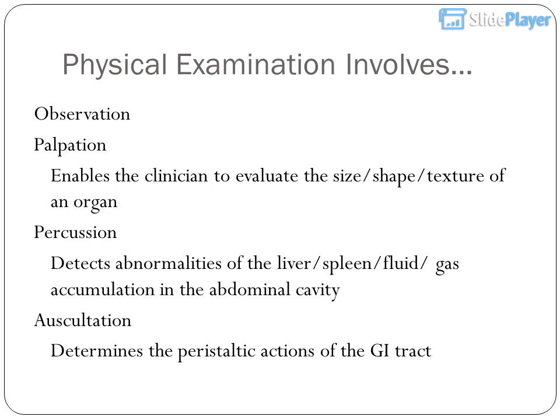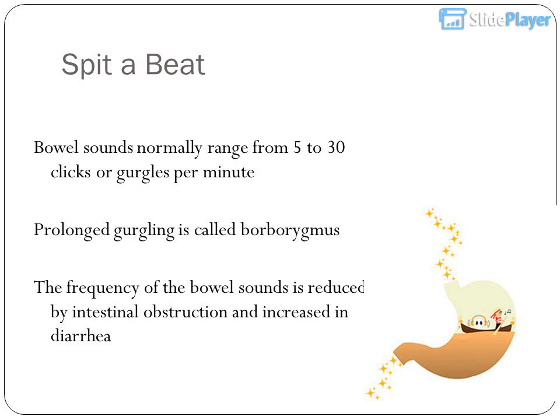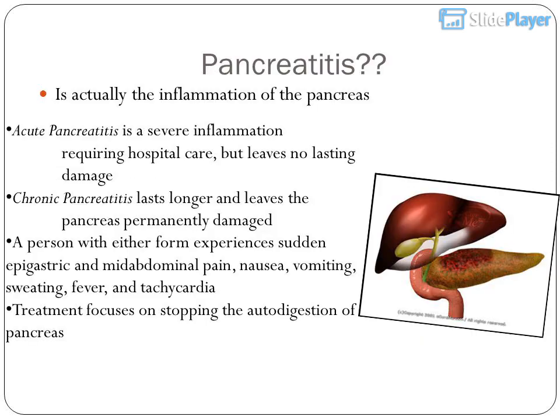Auscultation determines the peristaltic actions of the GI tract. Bowel sounds normally range from 5 to 30 clicks or gurgles per minute. Prolonged gurgling is called borborygmus. The frequency of bowel sounds is reduced by intestinal obstruction and increased in diarrhea.